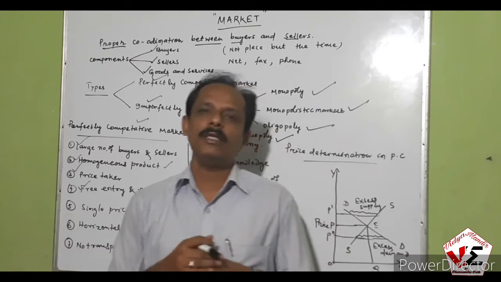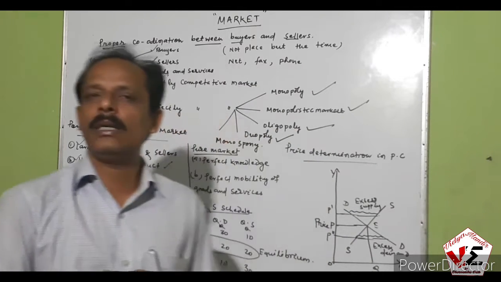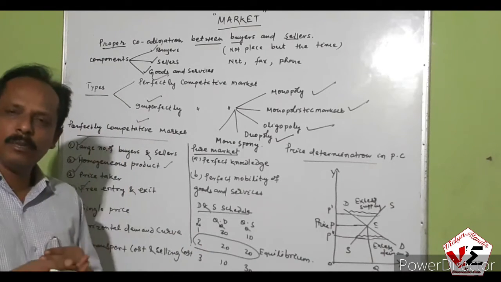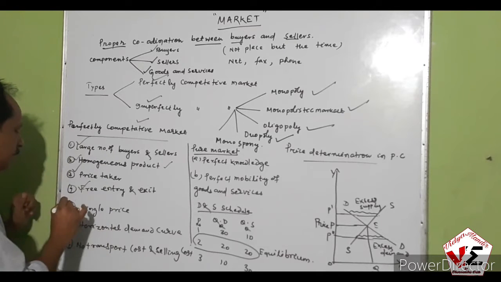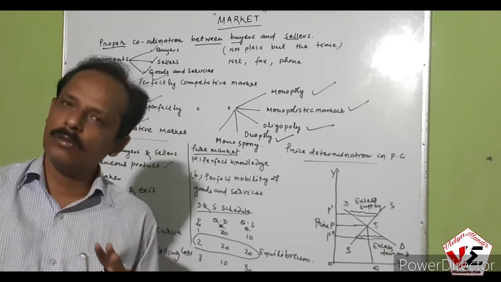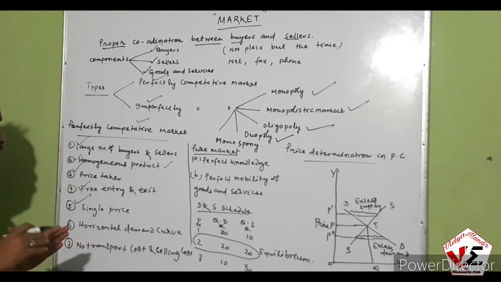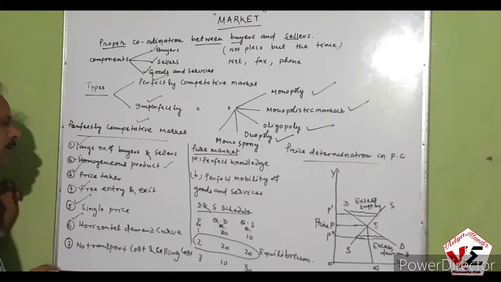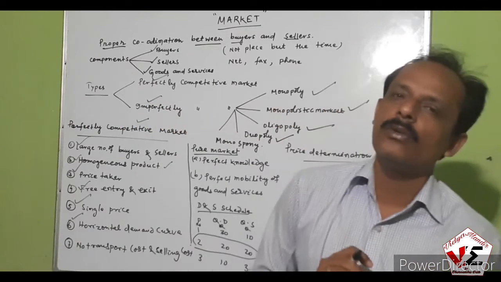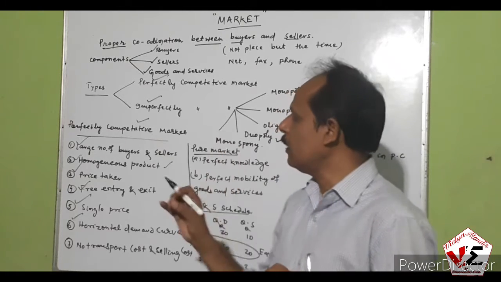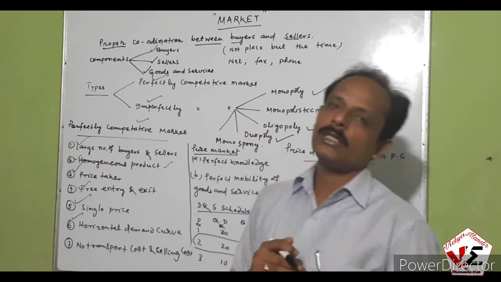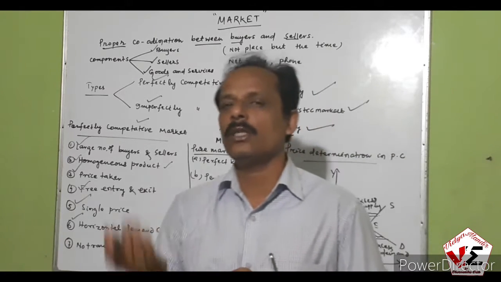Then you see the prevailing price in this market, only one price prevailing in this market. Neither the firm increases the price nor the firm decreases the price. If the firm increases the price or decreases the price, then the firm will get a loss. Then horizontal demand curve. Under this market system, the average revenue and the marginal revenue both are identical, or both are equal to the prevailing price in the market. Why? Because the producer is selling each and every unit of the commodity at the same price.